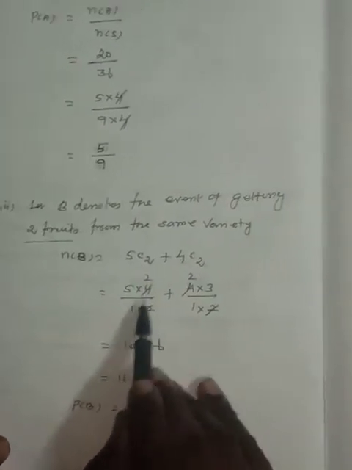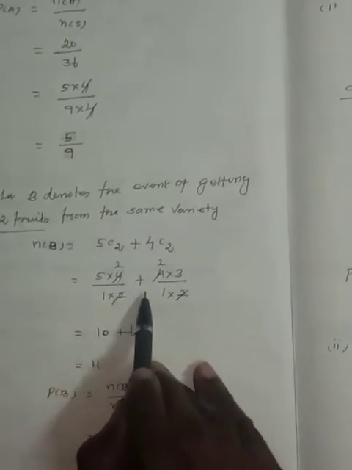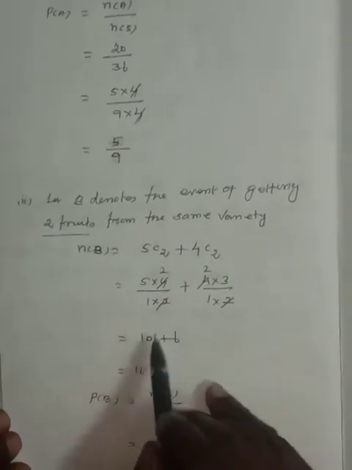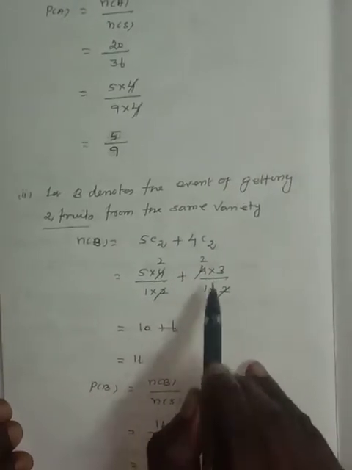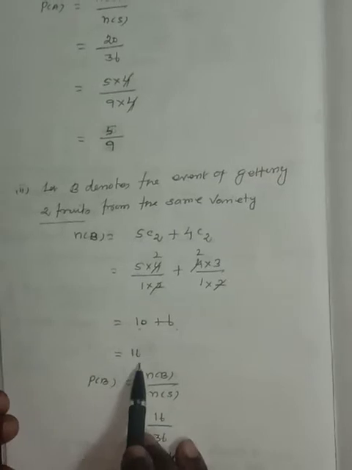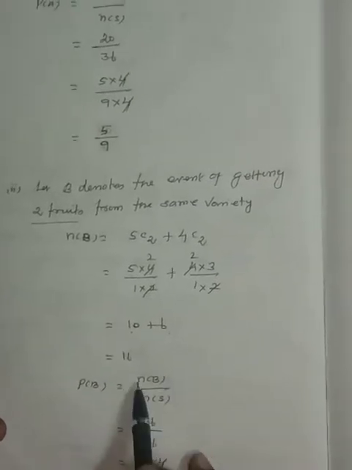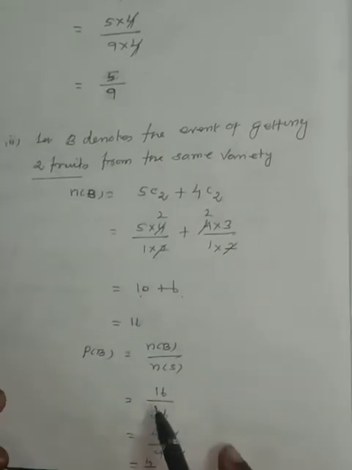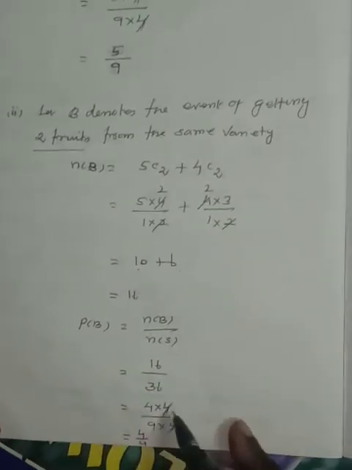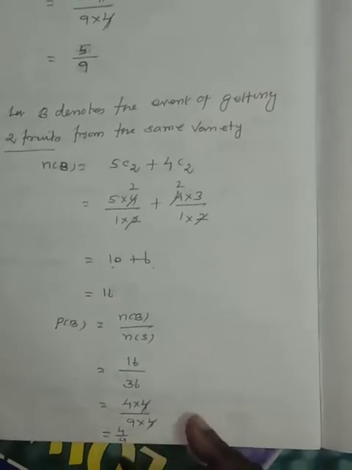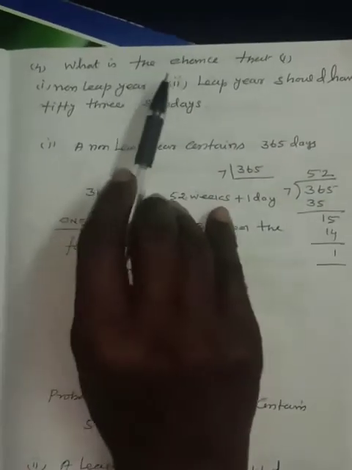5C2 means 5 into 4 divided by 1 into 2. Plus 4C2 means 4 into 3 divided by 1 into 2. 5C2 is 10. 4C2 is 6. Adding these two, we have 16. P of B is equal to N of B divided by N of S, which is 16 divided by 36. 16 can be written as 4 4s are 16, 36 means 9 4s are 36. Cancelling these two 4s, we have 4 by 9.